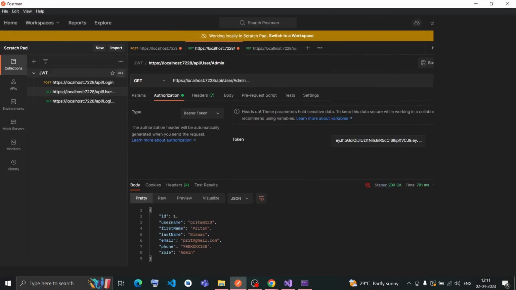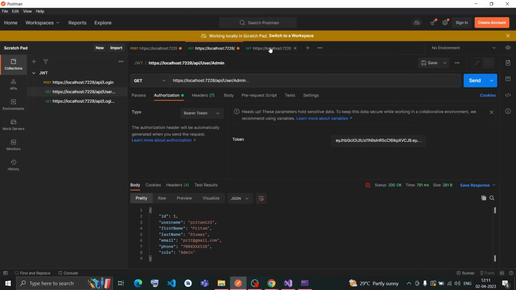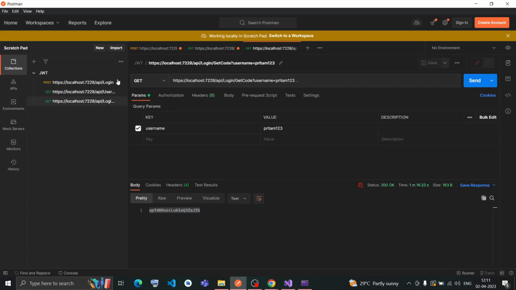I have already implemented these endpoints in my Postman. I will share this collection as well. The name of the collection would be JWT, and I'll share this collection with you guys. So here, the first API I have to call is this get code.